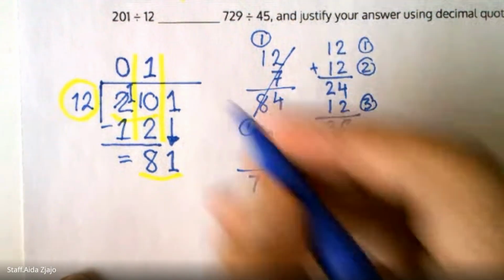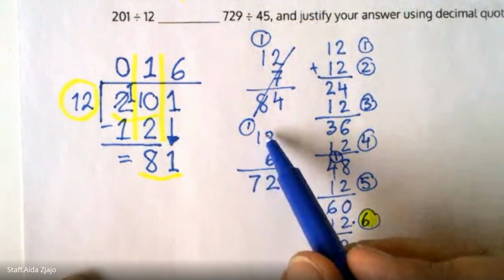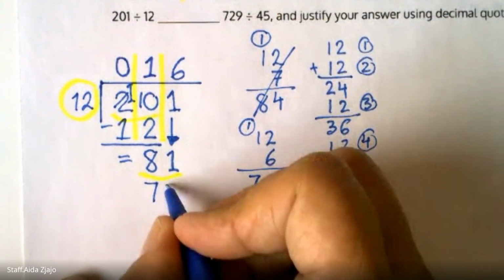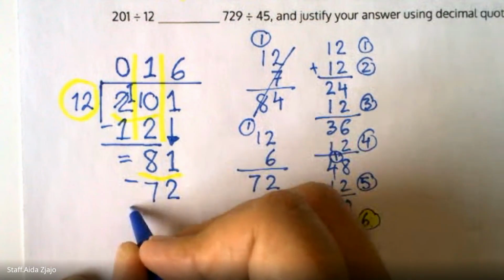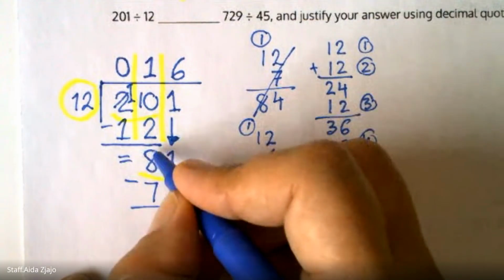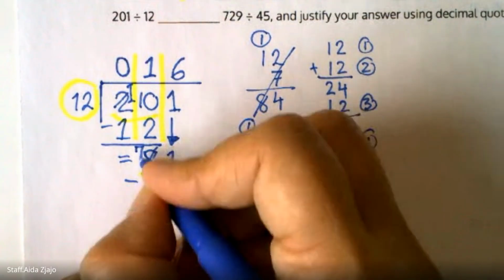So your 6 is this 6 times 12. 6 times 12 is 72. When you subtract, you can't give me 2 when you have 1, so you have to regroup 8 tens, and that will leave you 7 tens.